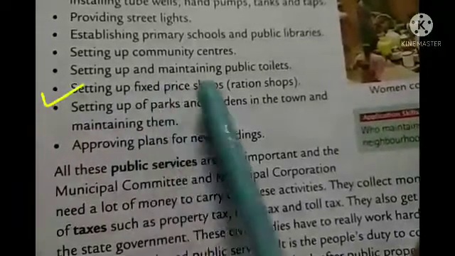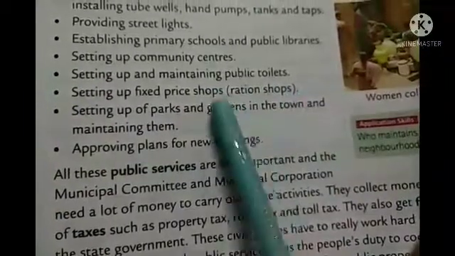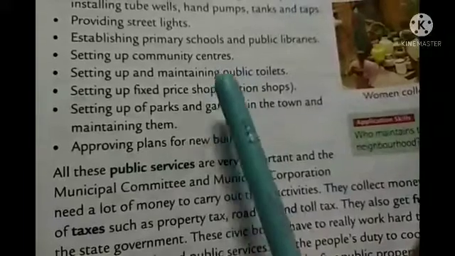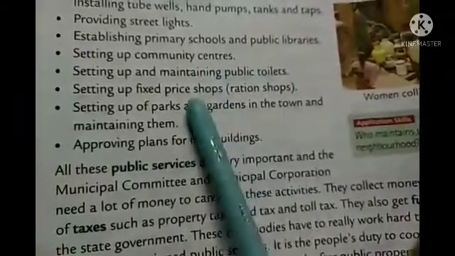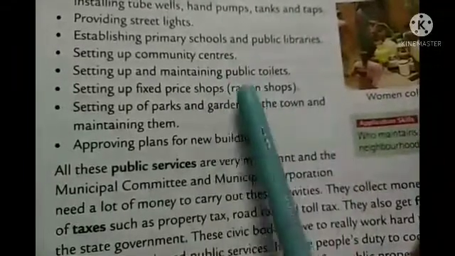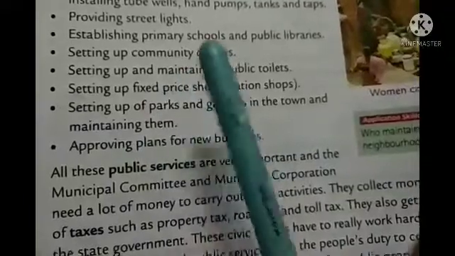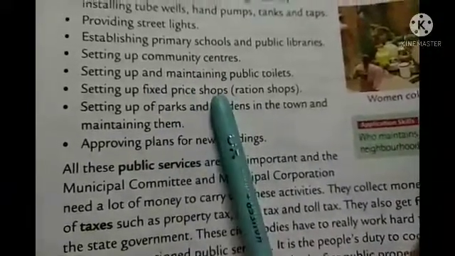Setting up fixed price shops. Fixed price shop means, students, a ration shop. Where poor people can get ration. That means rice, sugar, kerosene, dal, some basic needs of the people. So that can be provided in fixed price shops. In low price they can get those items. That is called fixed price shops.